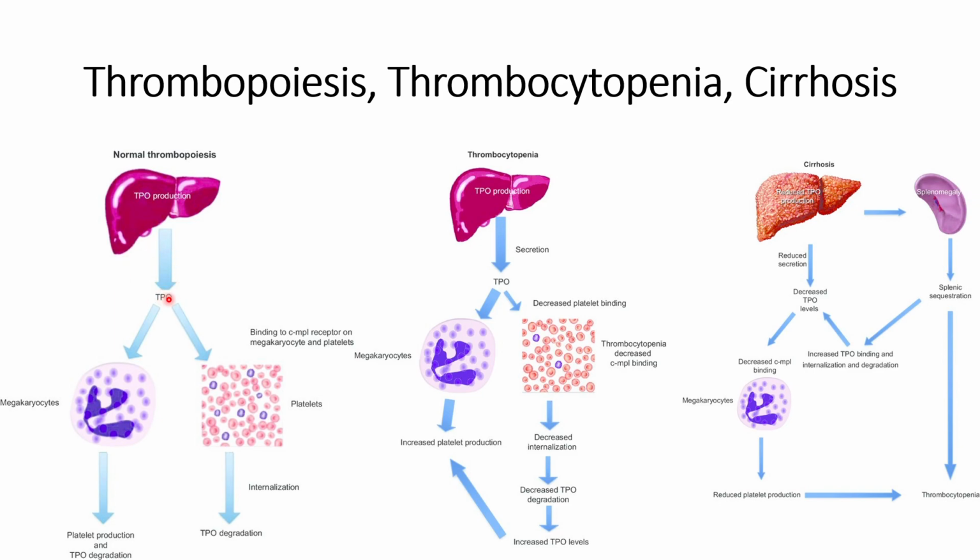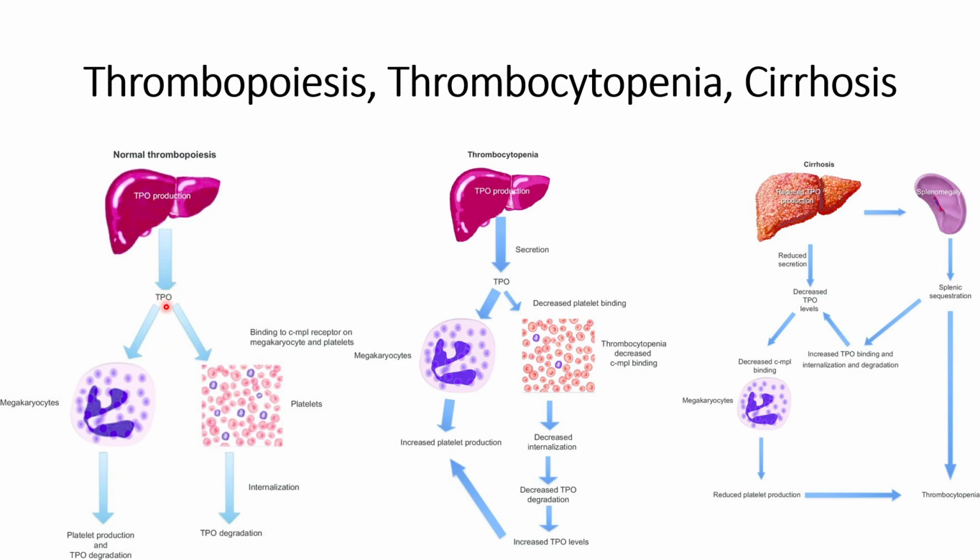This TPO degradation then leads to lower platelet levels, because it degrades the platelets through internalization. Whereas the TPO that interacts with the CMPL receptors on megakaryocytes leads to platelet production.